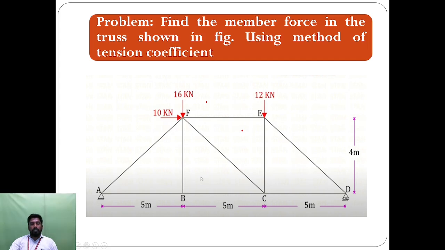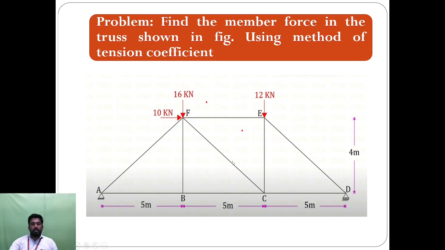Okay, the problem asks us to find the member forces. What are members? A member is a line connecting two points. Here A to B connecting is one member. Then B to C connecting the joints is another member, and C to D is also a member. Then D to E, C to F, F to B and A to F. So these are the members.